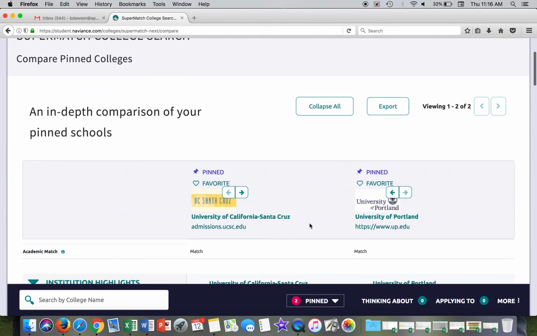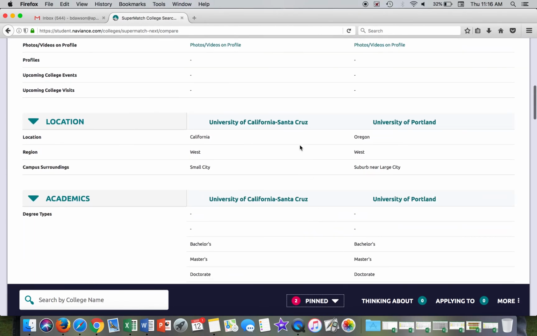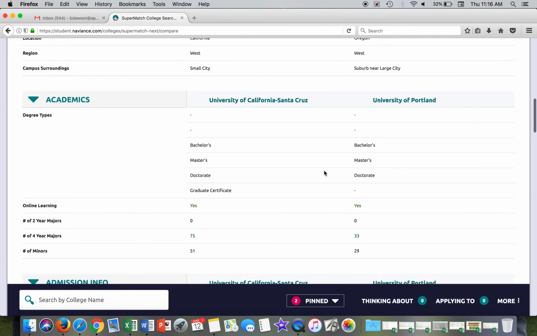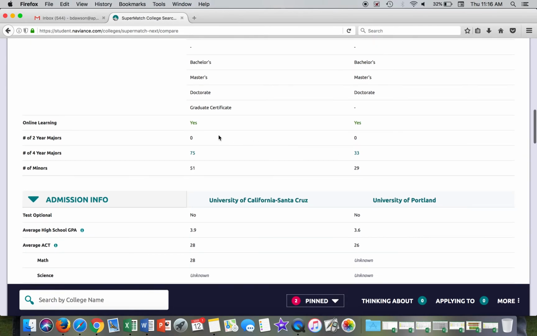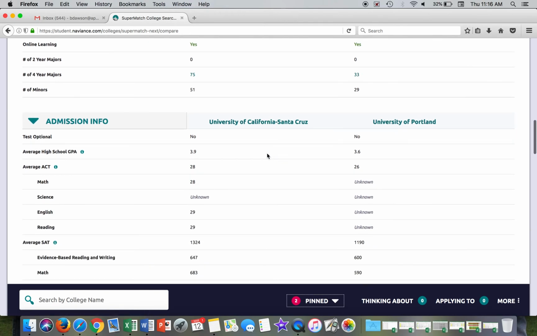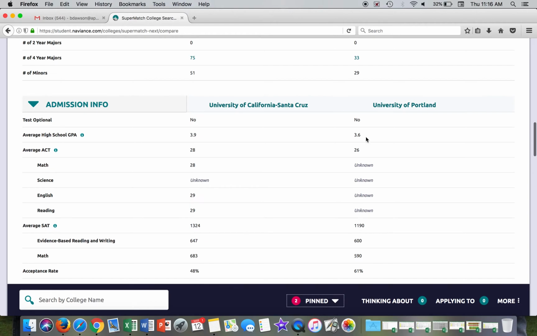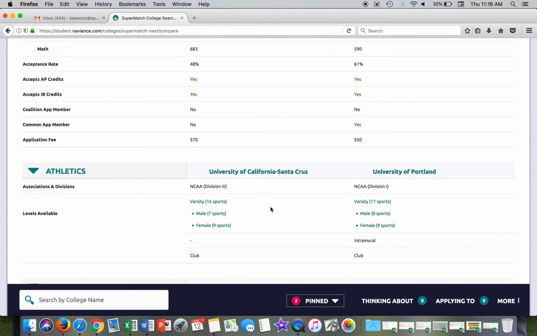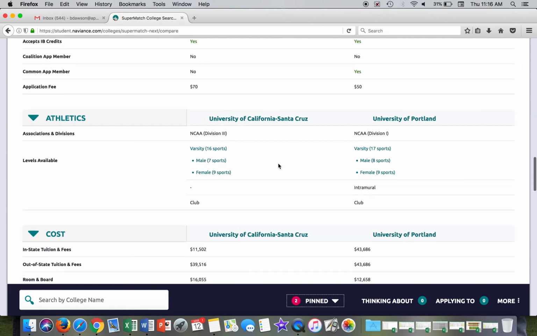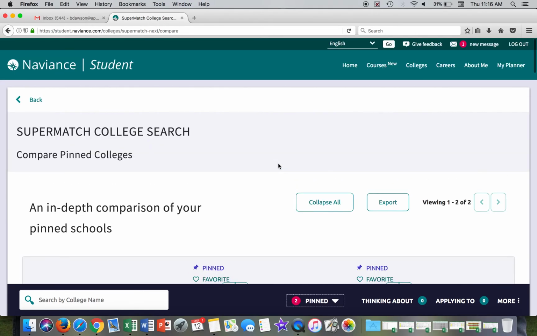And now what you'll see is a side-by-side comparison of those two schools: location, campus surroundings, region, obviously the West. And then you can see a little bit about how many majors they have. If you click on that, it can show you those majors for four-year majors. Average high school GPA of students who are admitted, average high school ACT score, SAT score. These are national averages. They're not Bothell High School admit rate averages, and I'll explain a little bit more about that in a minute. And it just has some really good information there to compare and contrast the schools that you've pinned. So we're going to go back,